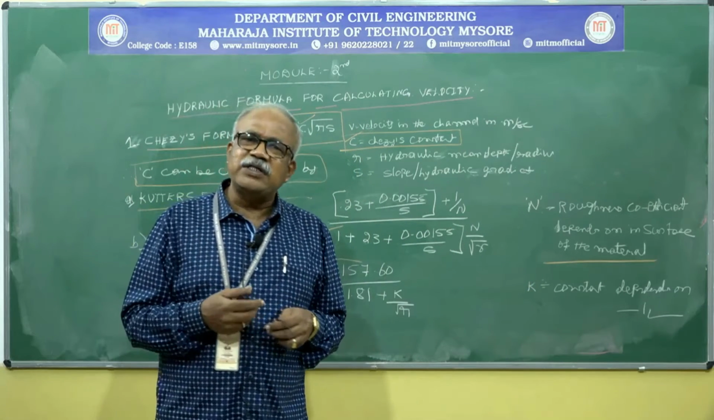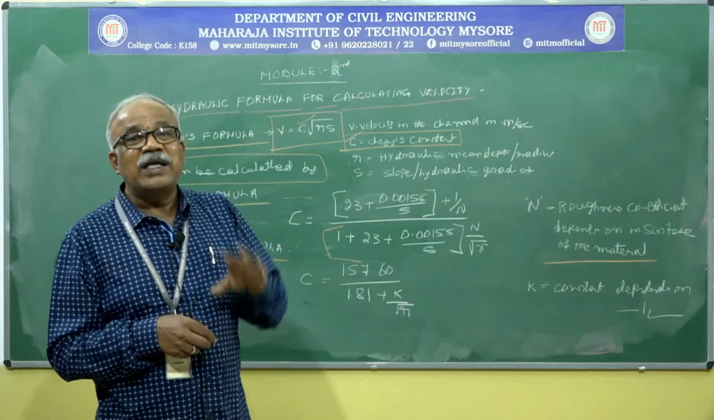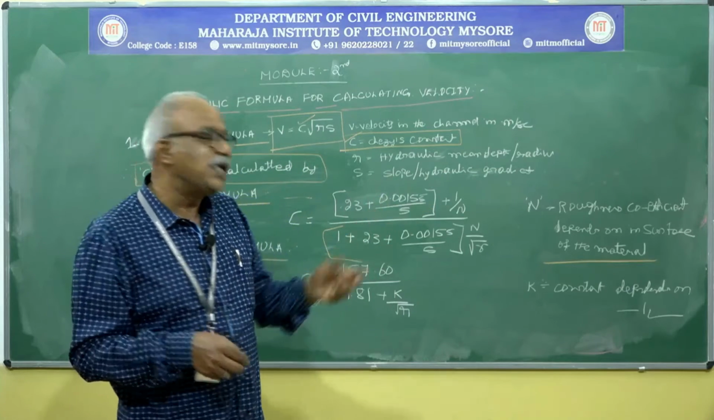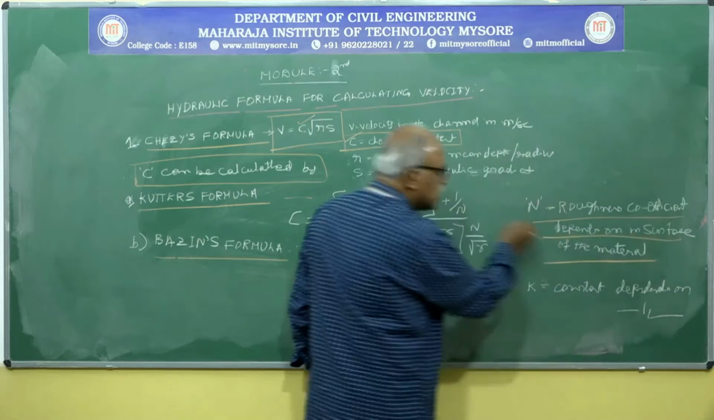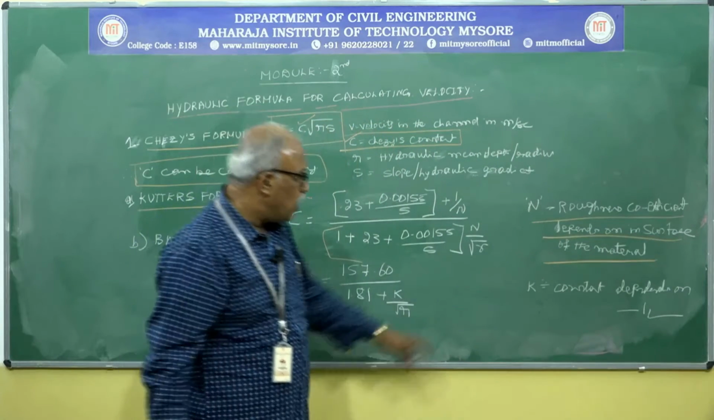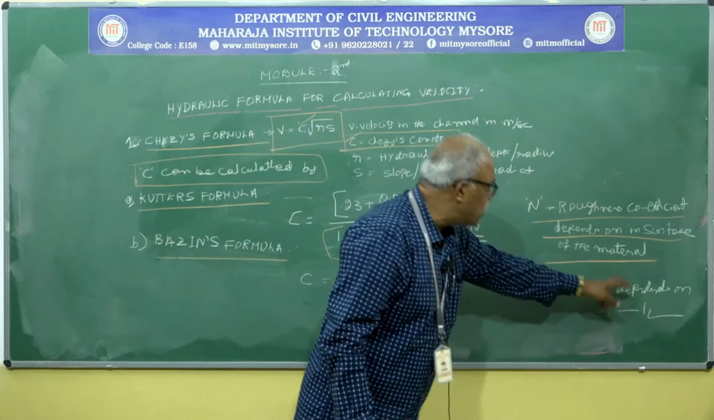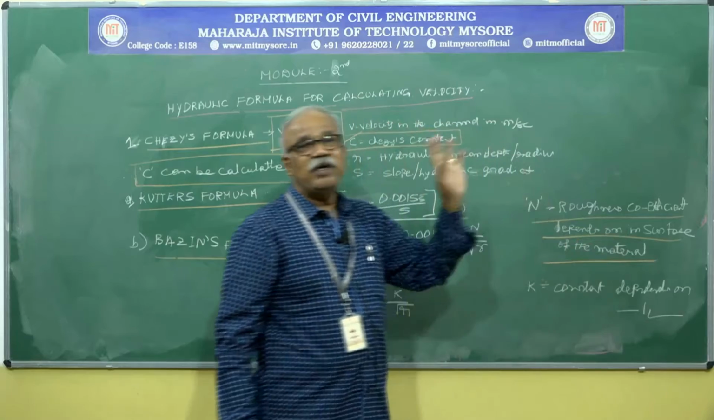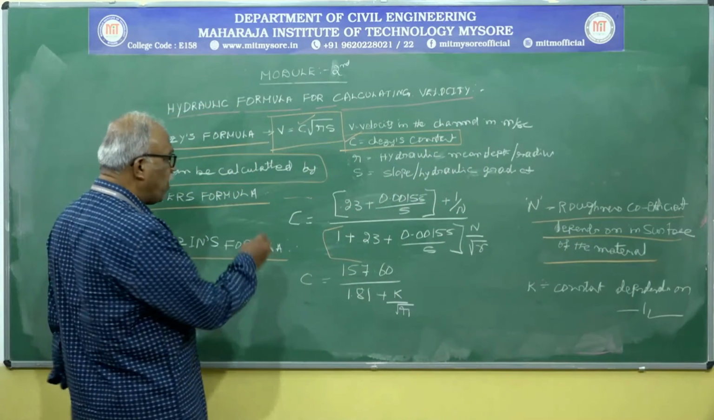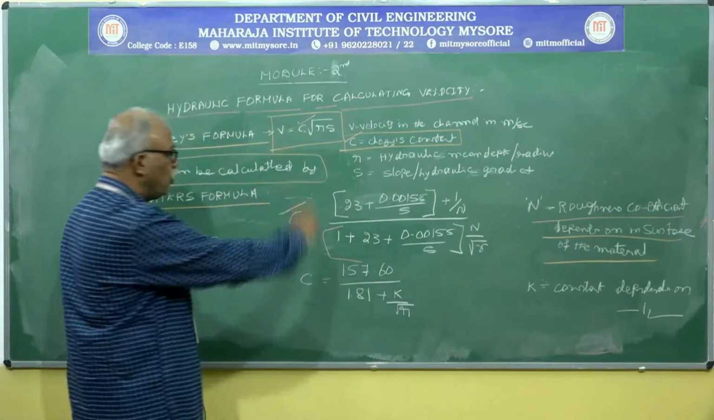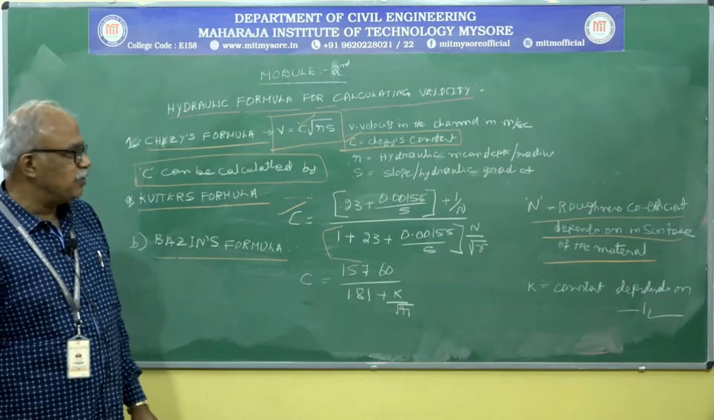What are all the different kinds of materials we are going to use? The character wise, everything is not the same. That's why the roughness coefficient depends on the surface of the material. Even the constant K also depends on the surface of the material. Both of these things we can apply using Kutter's equation.